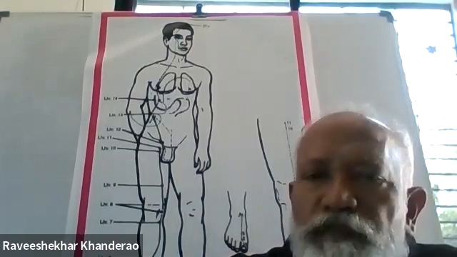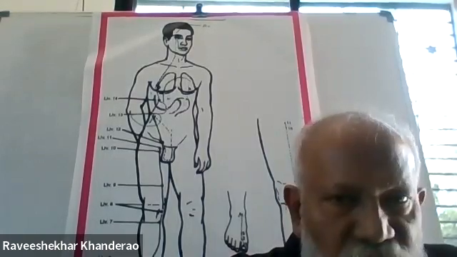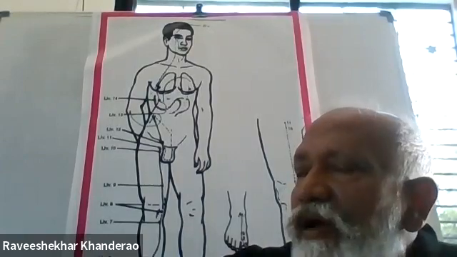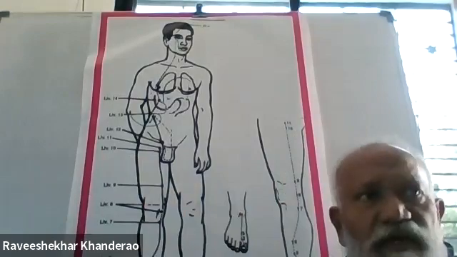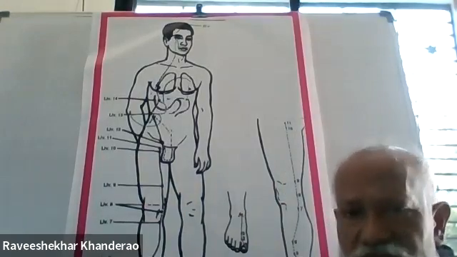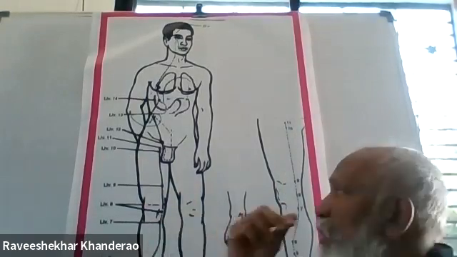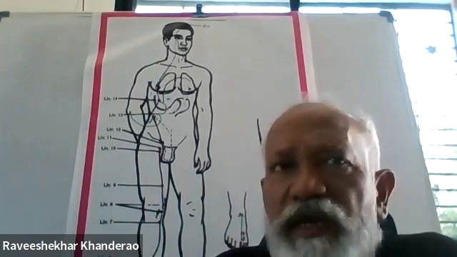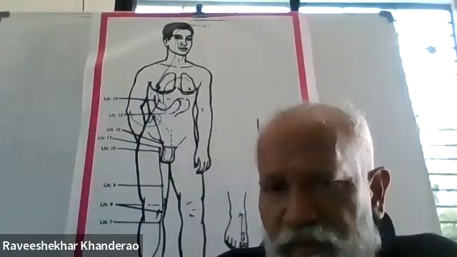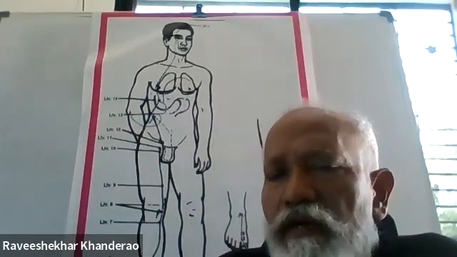Ravi, what diseases are cured from the liver meridian? See, the liver meridian can treat pain in the thighs, in the inner thighs. Liver 8 is a specific point for treating impotency. Liver 8. Again, yeah.